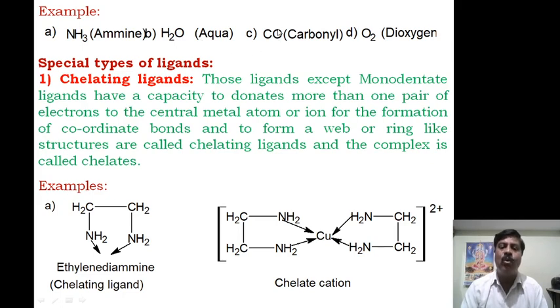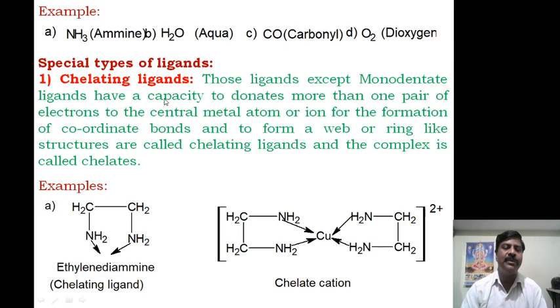Then carbon monoxide, when it acts as a ligand, is called a carbonyl, not carbon monoxide. Oxygen, O2, is called dioxygen. N2 is dinitrogen. These do not possess any positive or negative electrical charge, hence they are called neutral ligands.